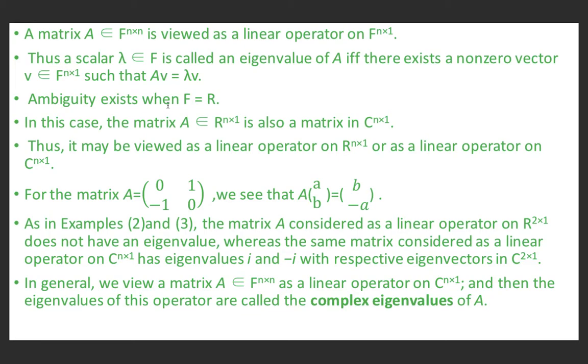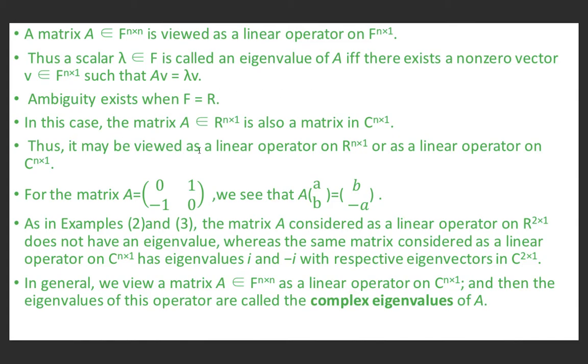Ambiguity exists when F equals R. In this case, A belonging to R^(n×n) is also a matrix in C^(n×n). C means complex numbers, this is real numbers. And this is an n by 1 matrix, meaning a column matrix over the set of real numbers, or in real space, or this is a column matrix in complex space.